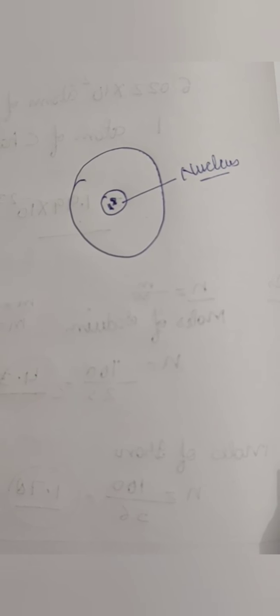I hope you remember. Now in a cell there is a portion which is called the controlling unit of a cell. It's called the nucleus. Inside the nucleus there are chromosomes, and chromosomes are made up of DNA and proteins. Basically the chromosomes have DNA in them, and the DNA is a double helix structure.